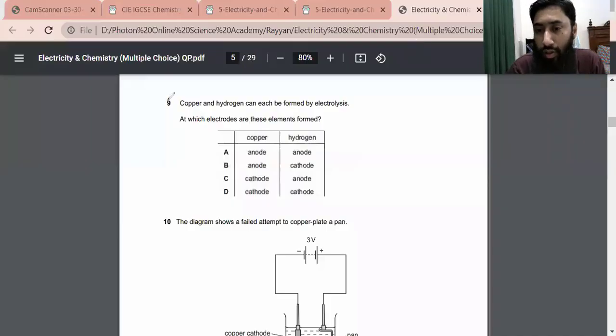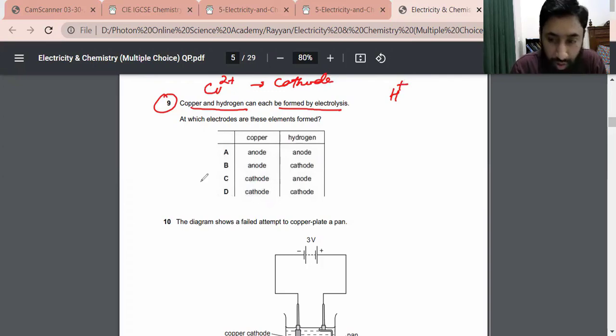So guys, multiple choice question 9. Copper and hydrogen can each be formed by electrolysis. At which electrode are these elements formed? Copper carries positive charge, so copper must go towards the cathode. Hydrogen also carries positive charge, so hydrogen must go towards the cathode. Option is D.